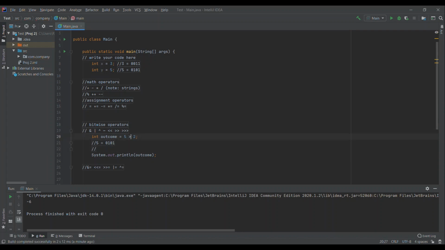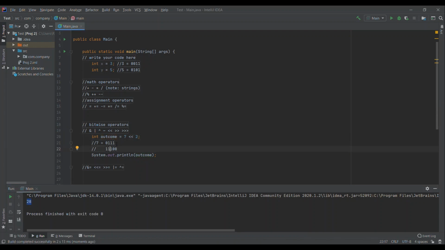And I'll start with the shift left, and what that does is it shifts all of these zeros and ones 2 to the left, so you get 1, 0, 1, 0, 0, because we've added these 2 spaces on the right. Or if you have 7, 1, 1, 1, then you'll end up with 1, 1, 1, 0, 0. So 7 shift left 2 is 28.